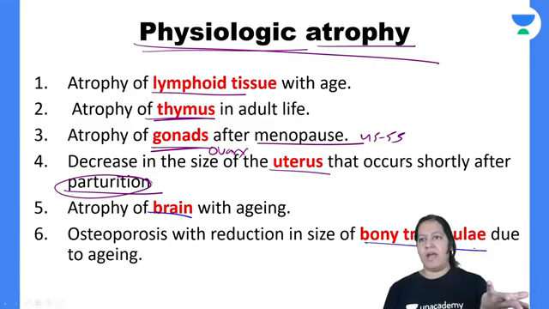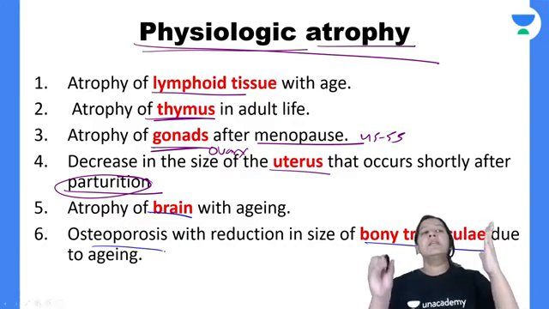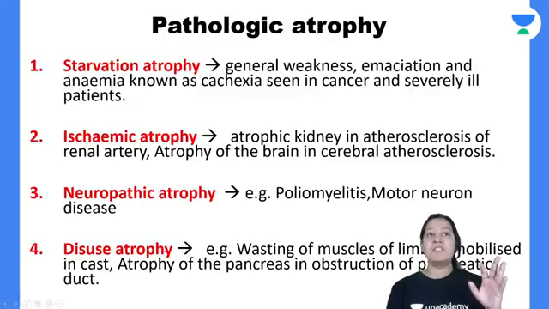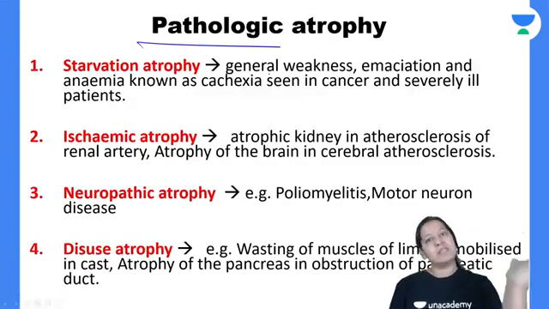And bone trabeculae become thinned out with age. That is known as osteoporosis. So these are the examples of 6 physiological atrophy. Now let me tell you the 6 examples of pathological. 6 यहाँ बताया तो 6 वहां भी बताओ.